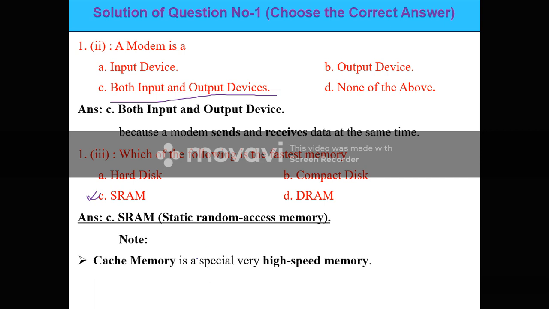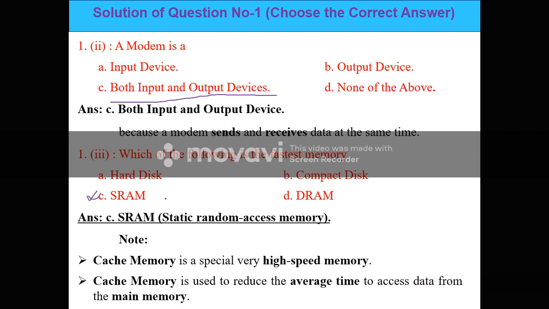Note here, cache memory is a special very high speed memory. Fortunately the option is not there, so the second fastest memory is SRAM. Cache memory is used to reduce the average time to access data from the main memory.